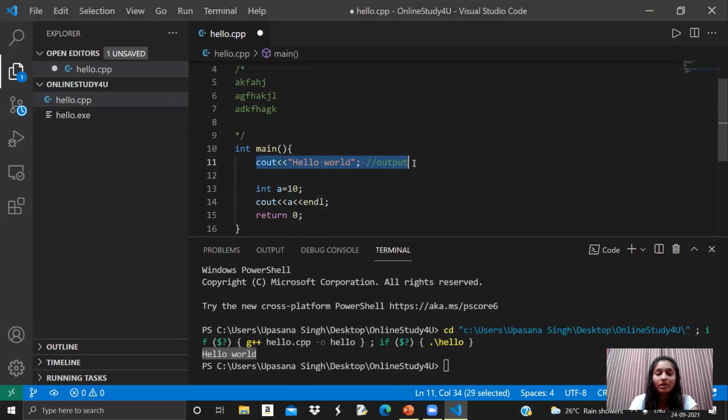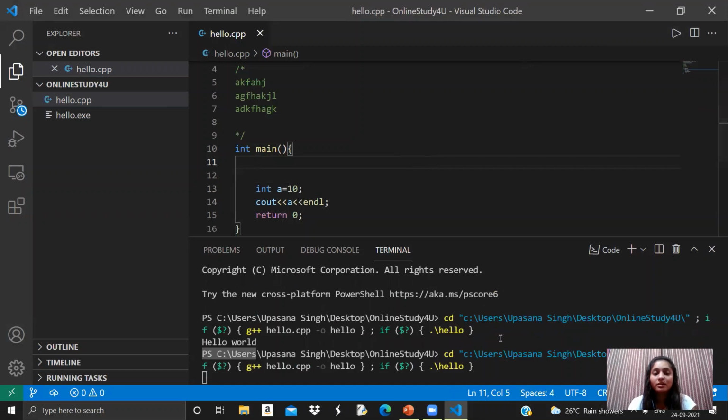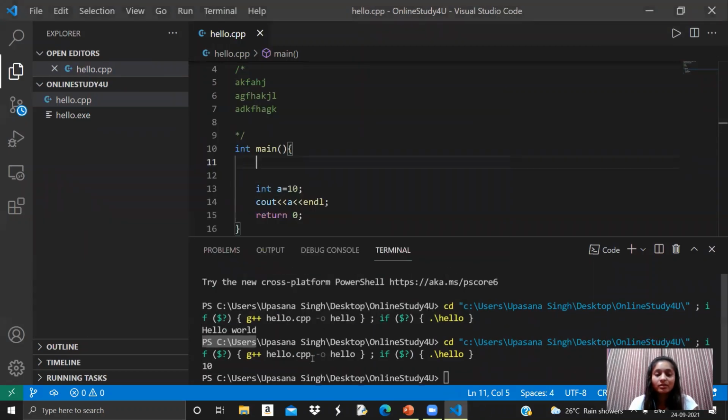For now, I'm removing this line, and let's see by running it. So here we got 10, the value of A. So if we print any variable directly, then it will give the value stored in that variable.